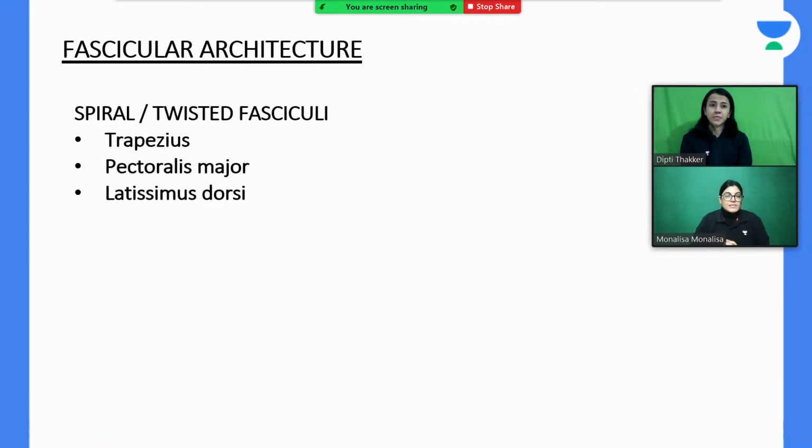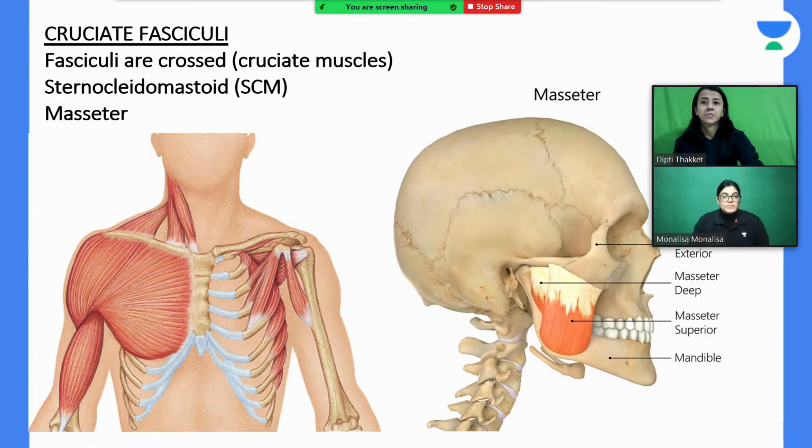Okay, the next is, in fascicular architecture we also see spiral and twisted. When we go to the muscles of the anterior aspect of the chest and that of the back, there is latissimus dorsi muscle, there is trapezius and pectoralis major. So spiral and twisted means the muscle will have a wide origin, and at the insertion point their fibers, the upper fibers will become lower or the lower fibers will become upper. So they are twisted in nature. If you see the diagram, these things will become clear. So let me show you that diagram.